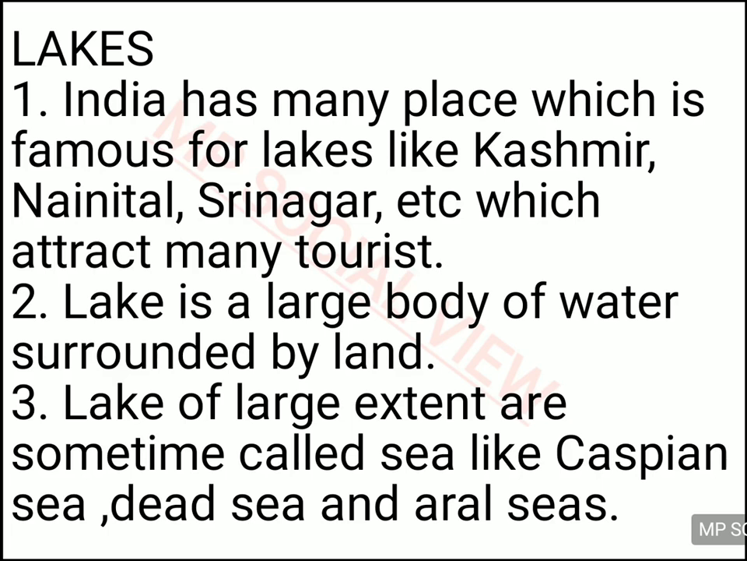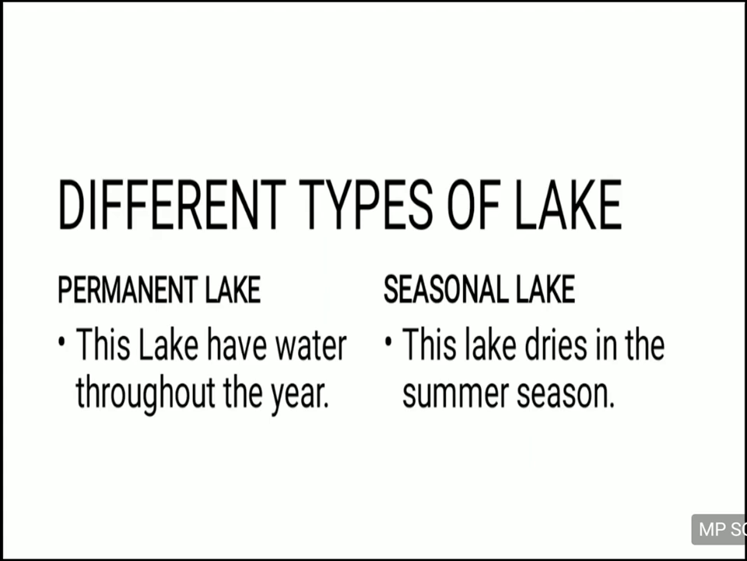A lake is a large body of water surrounded by land. Sometimes a lake extends over a large area, and then it is also called a sea, like the Caspian Sea, Dead Sea and Aral Sea, which are also forms of lake. So you have different types of lakes in India. There are some permanent lakes and some seasonal lakes.